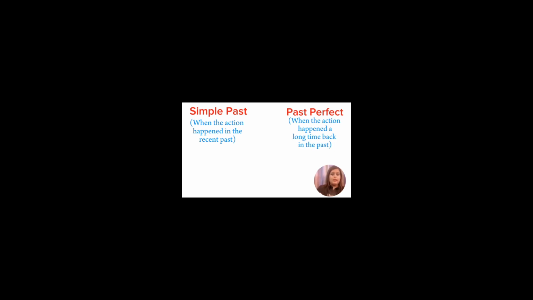Let us see the example. I watched the movie yesterday. He had watched the movie last year. So when something is about yesterday, I have used simple past. When something is about last year or a long time back before that, I have used past perfect with it.